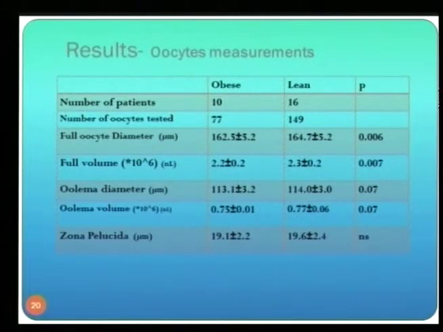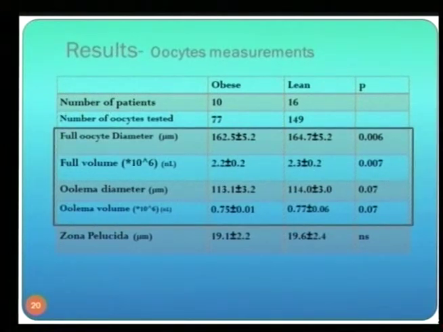The full oocyte diameter was smaller in obese patients than in lean, and you can see that was a statistically significant difference. The full volume, the oolema diameter, and the oolema volume were smaller in the obese group, but not the zona pellucida. So it seems that what happened in the obese women is that the volume of the oolema itself is smaller and not the whole oocyte. And this is a very, very important finding, as you can see here.